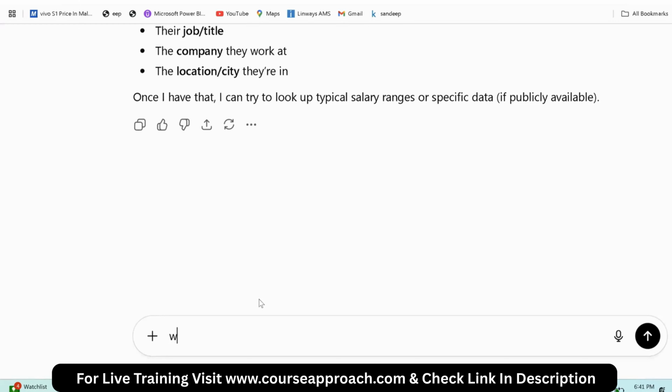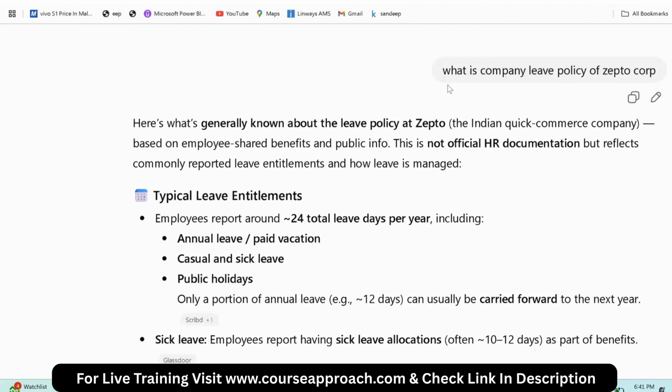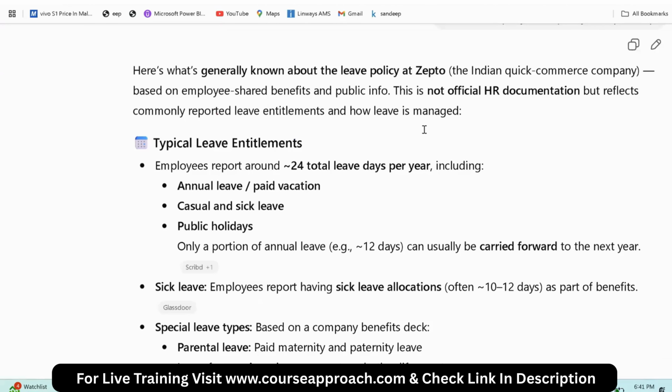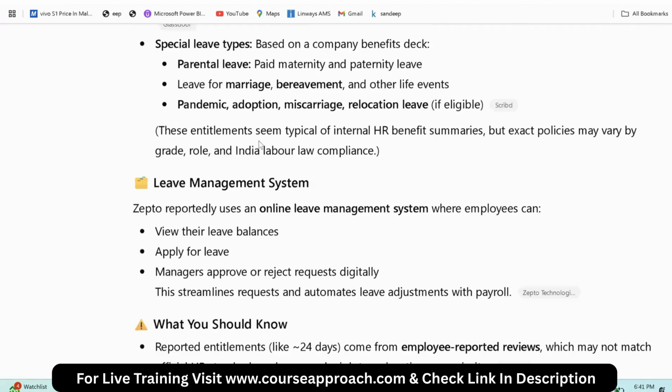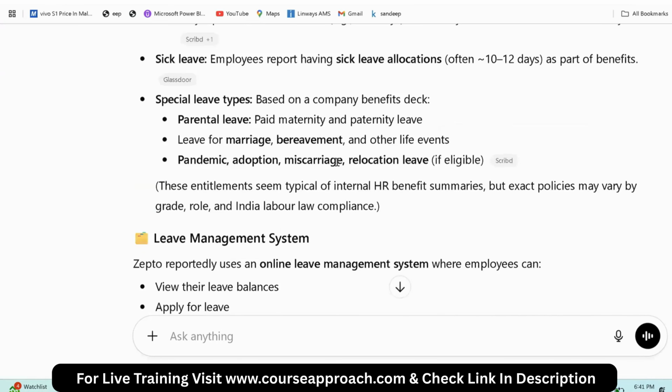Okay, I'll ask one more question. For example, what is the company leave policy of Zepto company? I'll ask Zepto Corporation. What is the company leave policy? See, this is personal data of the Zepto organization. So it doesn't have the answer. Instead of not giving an answer, it is giving a generalized answer. Here you can see what is generally known about the leave policy of Zepto, Indian quick commerce, typical leave entitlements, etc. See, it is giving us the generalized answer. So this personal information is not there.